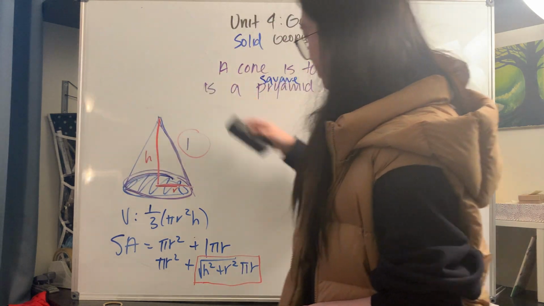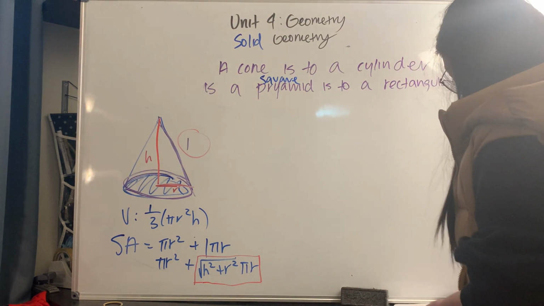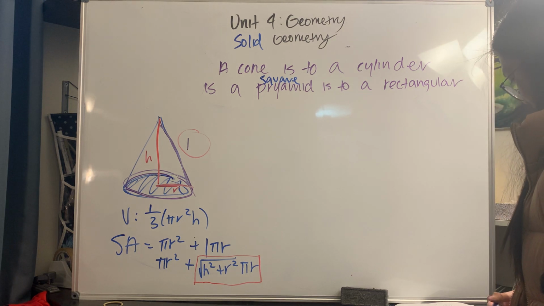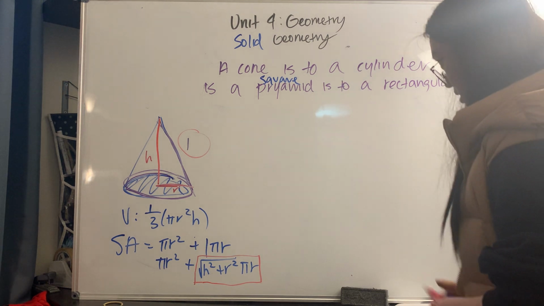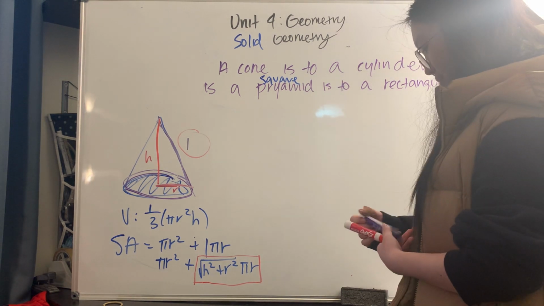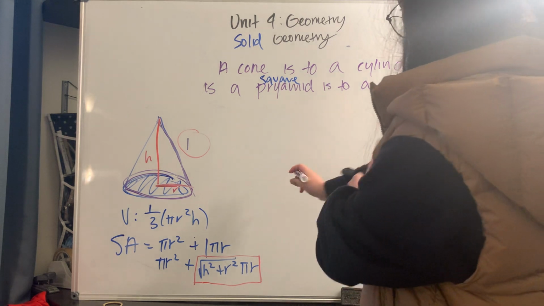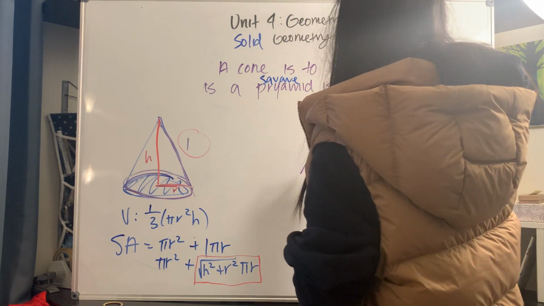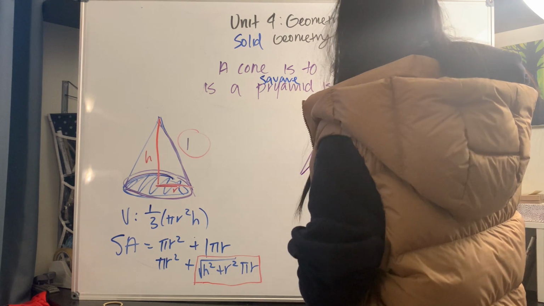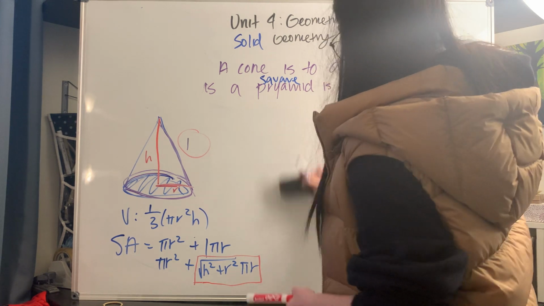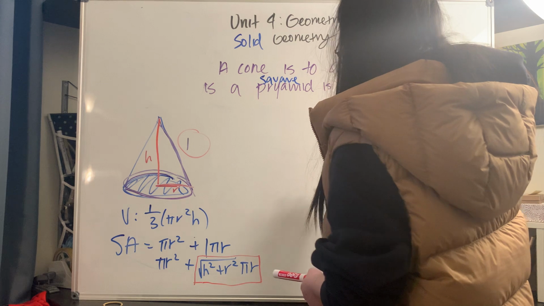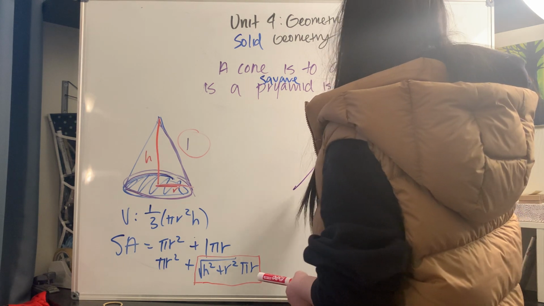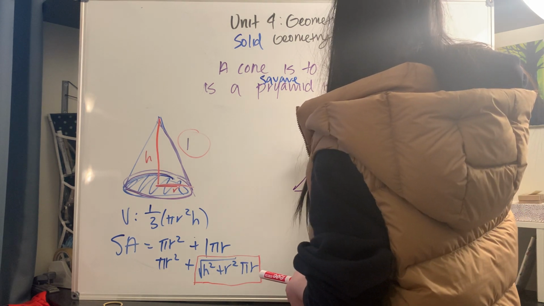Whoa. Okay. The reason why I say this is because for a square pyramid, our volume works the same way. So if I draw a square pyramid that looks kind of like, okay, this is not what I intended to do. Okay, this is our square pyramid.